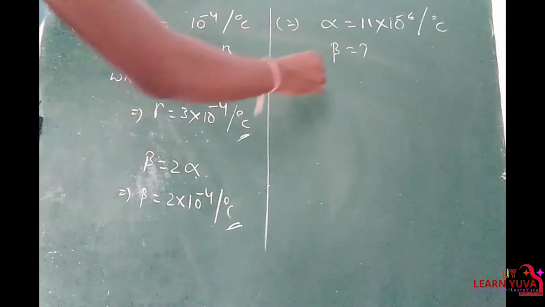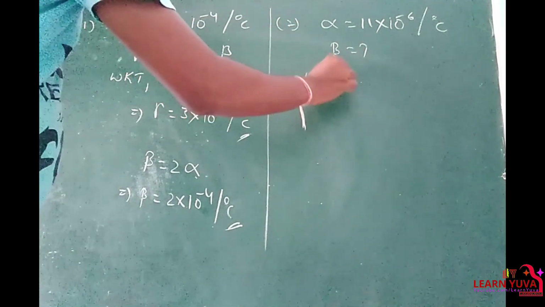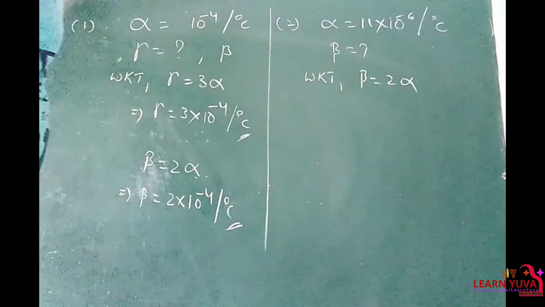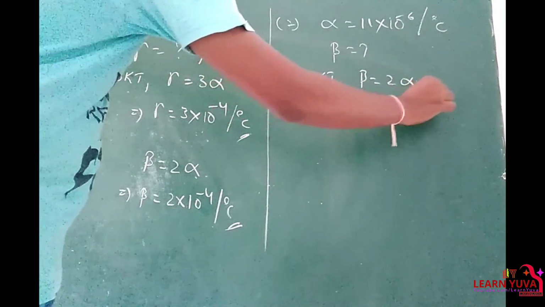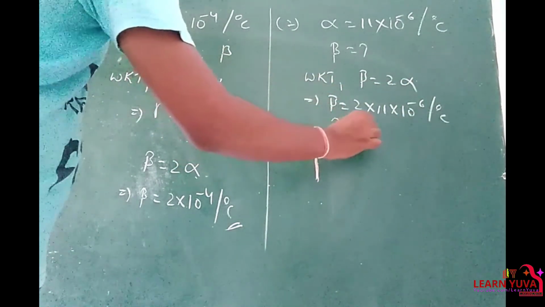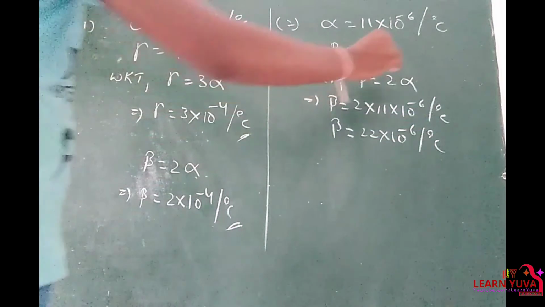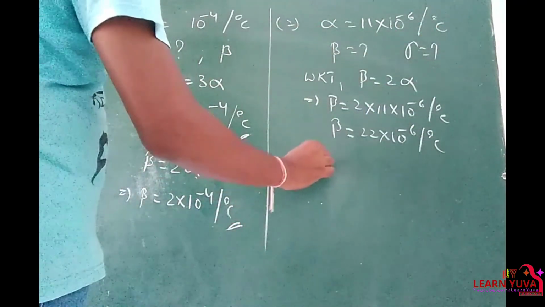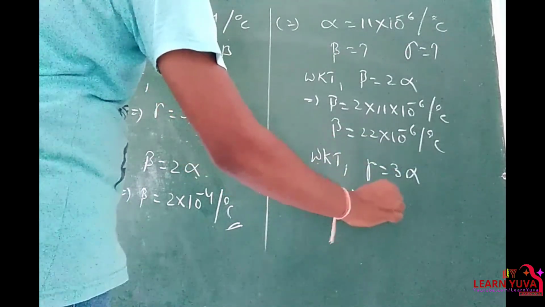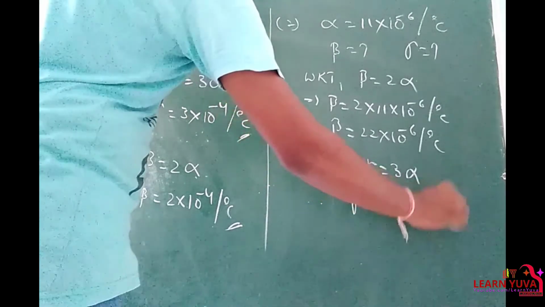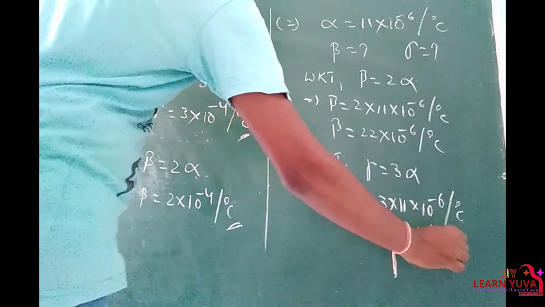The same way here, alpha is equal to 11 into 10 power minus 6. We need beta. We know that beta is equal to 2 alpha. That implies beta is equal to 2 into 11 into 10 to the power of minus 6 per degree Celsius. So beta is equal to 22 into 10 power minus 6 per degree Celsius. If you want to find gamma, we know that gamma is equal to 3 alpha. So gamma is equal to 3 into 11 into 10 to the power of minus 6 per degree Celsius. That implies 33 into 10 power minus 6 per degree Celsius.